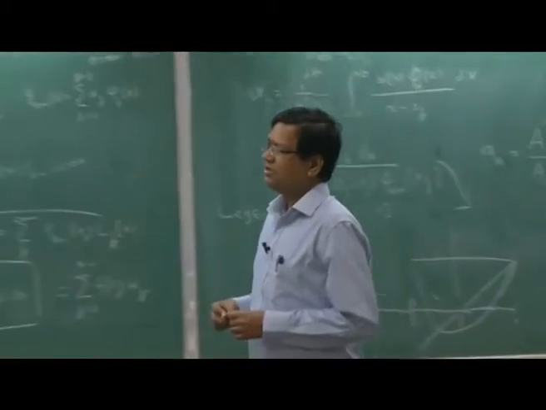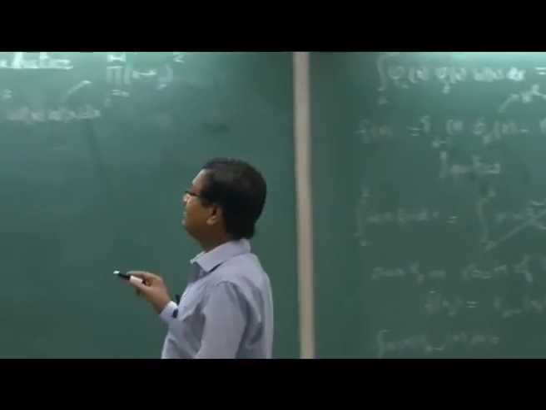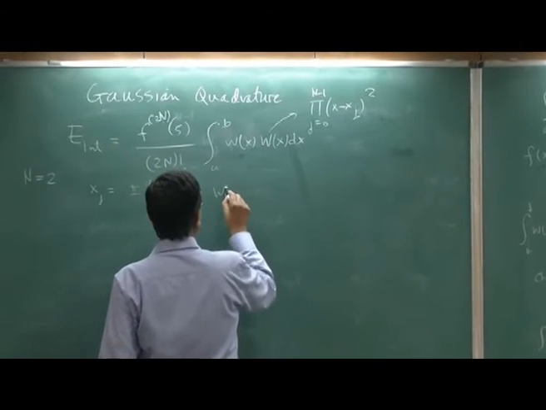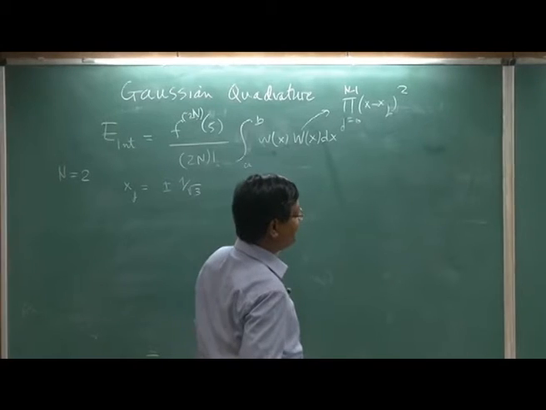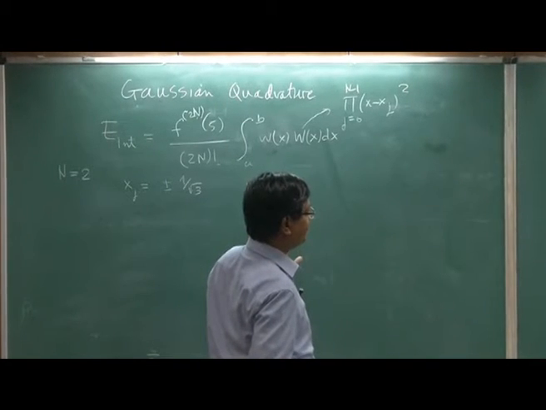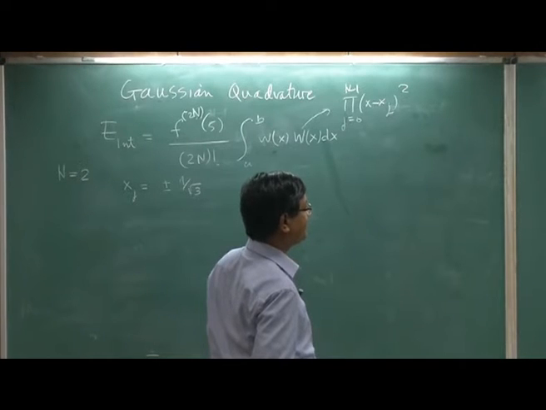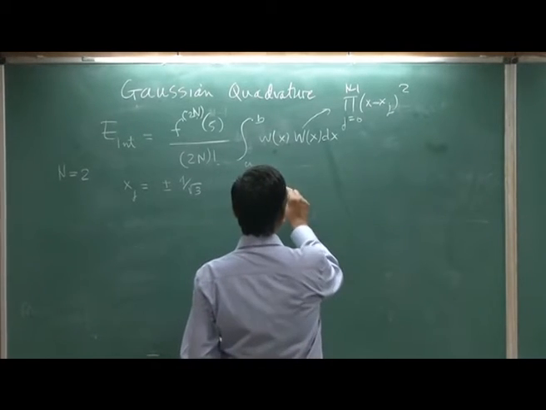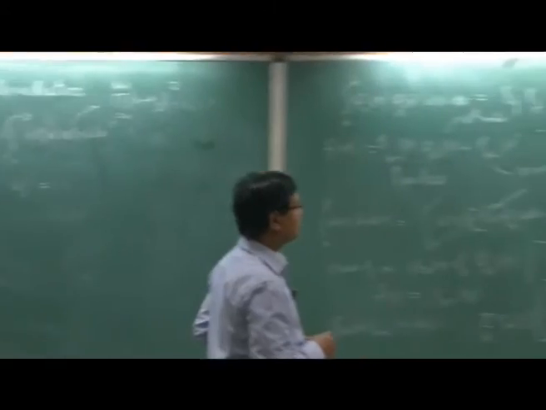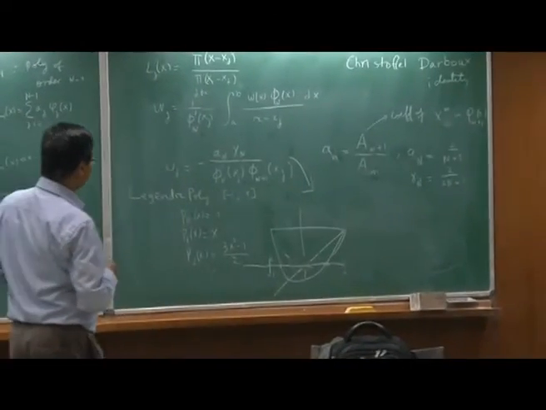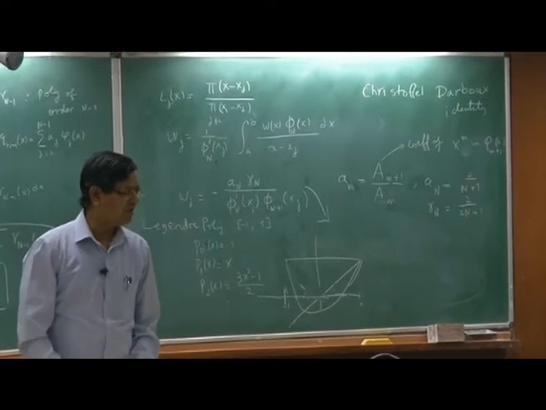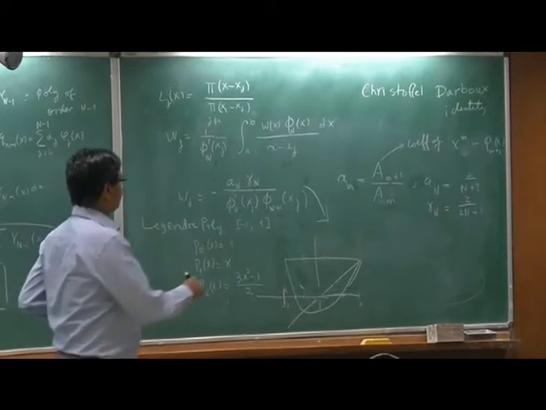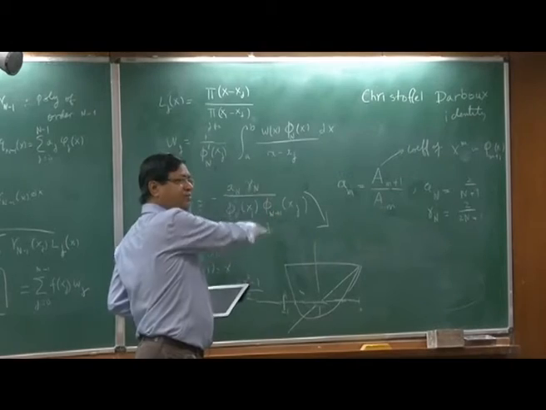So how do I compute the W's? Wj. The Wj formula is, where did I write it? I erased it. So let's write the Wj formula. The 1 minus x squared. So that is for Legendre only. Huh? So this is general. This is true for any polynomial.